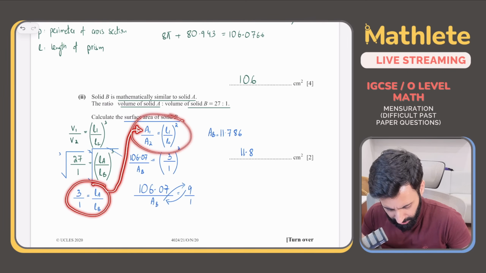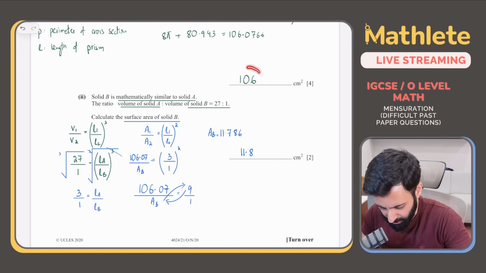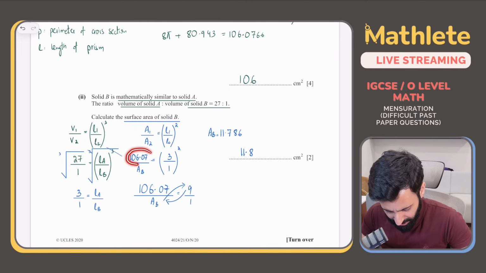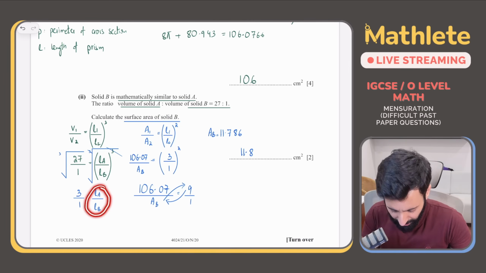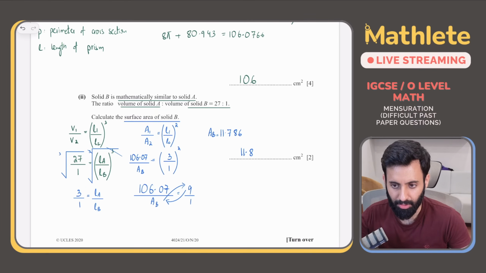A1 upon A2 equals L1 upon L2, the whole thing squared. A1 will basically be the area of solid A, which is 106, but that's the rounded off value. The actual value is 106.07, divided by the area of solid B, we don't know, but we do know that the ratio of their lengths, with the help of the ratio of their volumes, is 3:1. Okay? So 3:1, the whole thing squared, and cross multiply and get the answer.